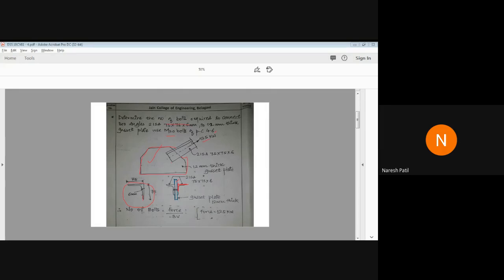So calculate the number of bolts now. Force divided by bolt value. See how quickly you are solving the questions now. Same questions I have solved in the previous sessions. So enter the number of bolts. How many bolts did you get? Force divided by bolt value, and write your answer in the chat box. 2. 2. Very good. Still anyone having doubt? All are entering. Yes. Very good. I am happy.